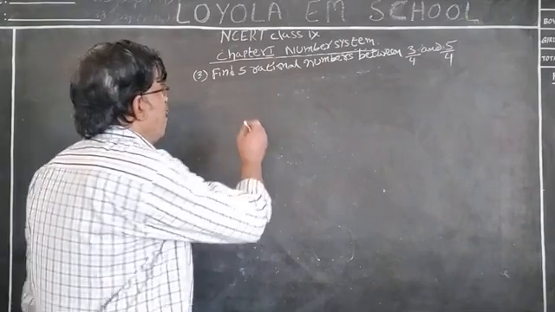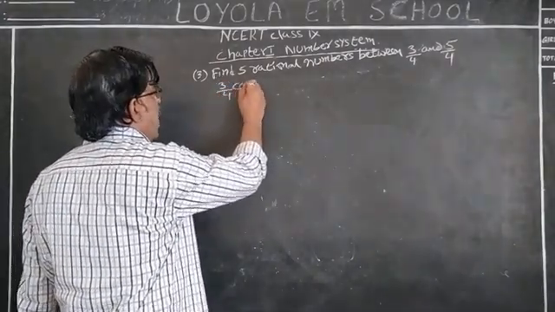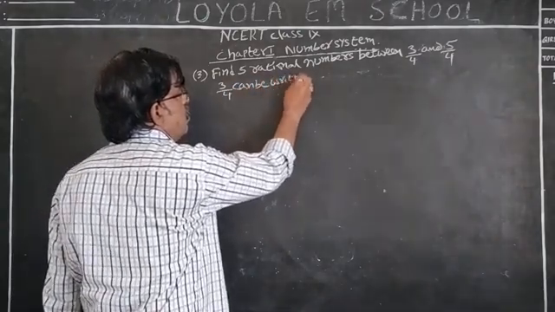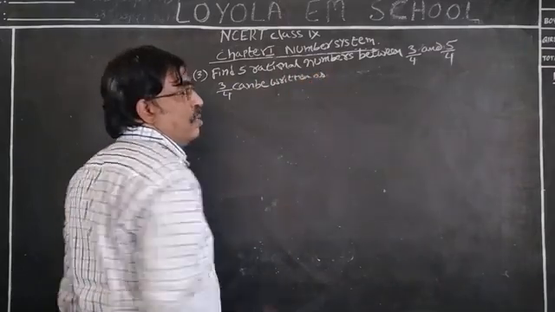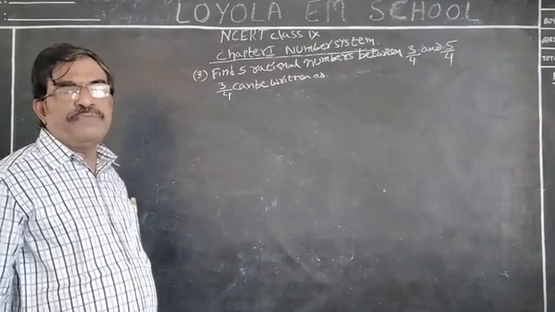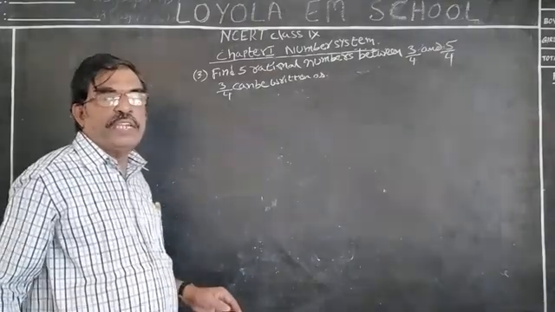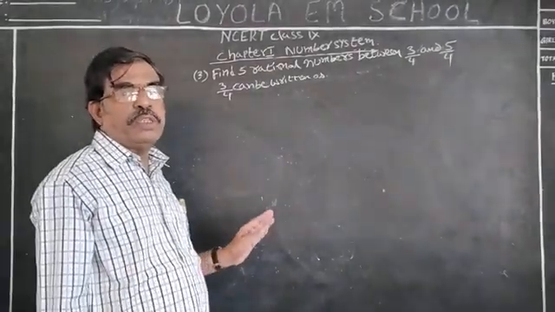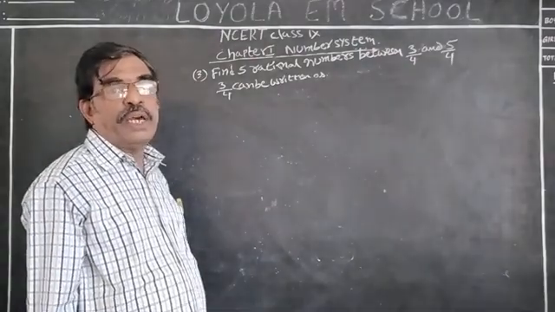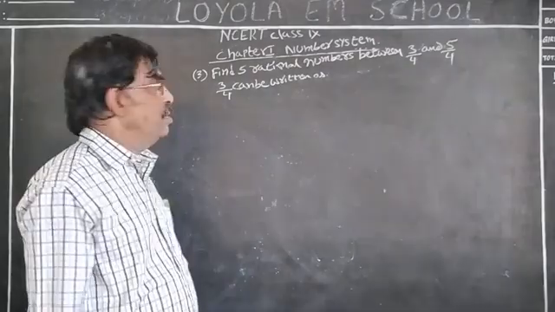Now, 3 by 4 can be written as: if you multiply anything in the denominator, we have to multiply with the same number in the numerator. Why? Because the value of a fraction does not change if both numerator and denominator are multiplied or divided by the same number. That is known as equivalent fractions, equivalent rational numbers.